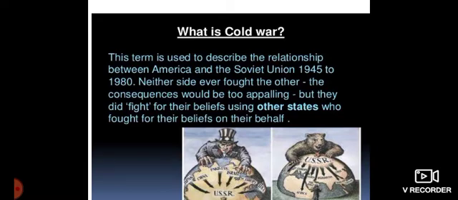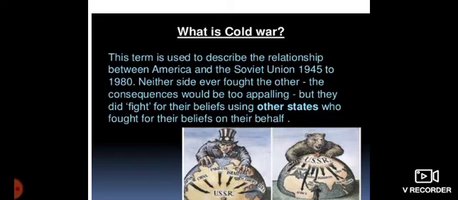But they did fight for their beliefs, their ideology. One country believed in democracy, where the USA had already called itself the arsenal of democracy. That was very much contradictory when you see their involvement in the Vietnam War.